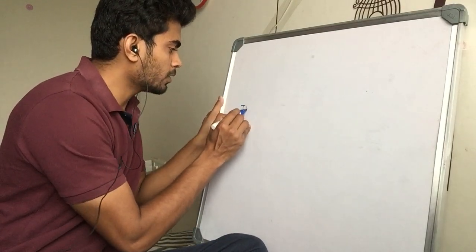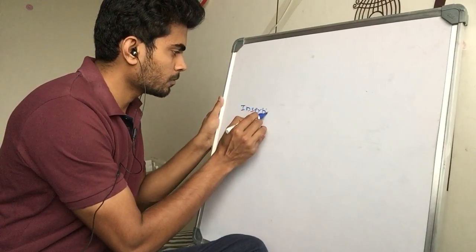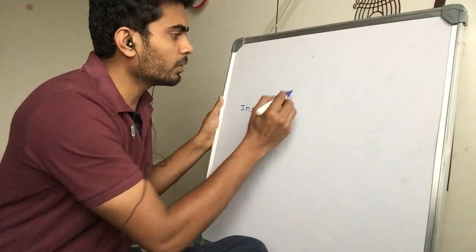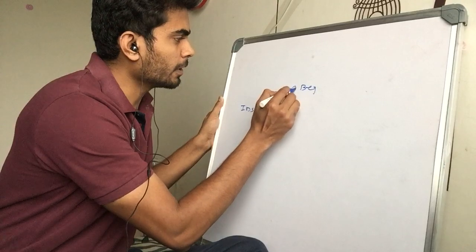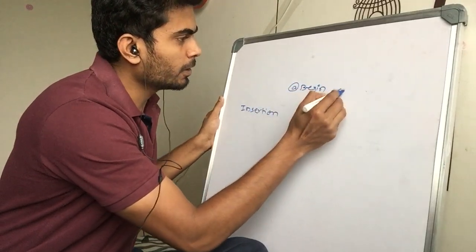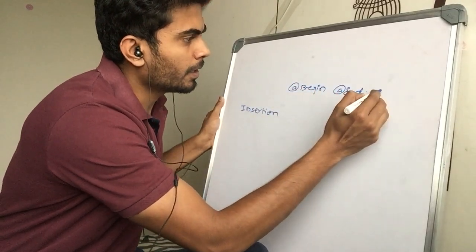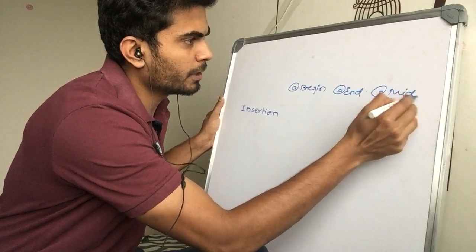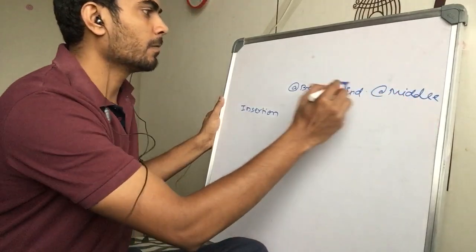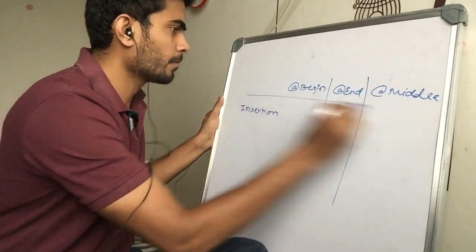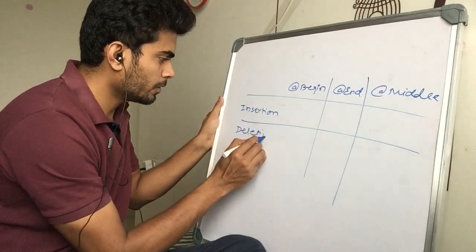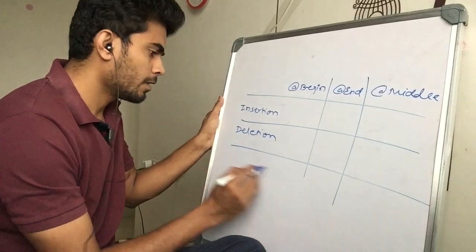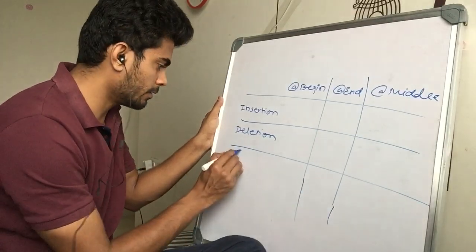So first one is insertion, and since we know that there are three places where we can insert, one is at the beginning, one is at the end, and one is somewhere in the middle. Now for insertion, for deletion, and say traversal.